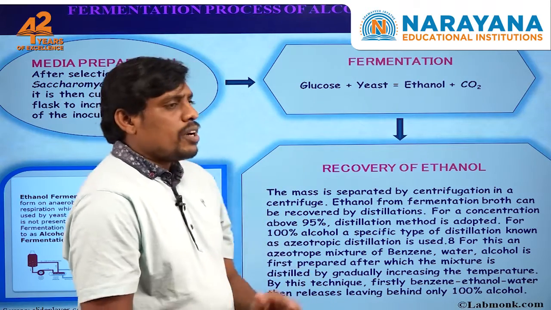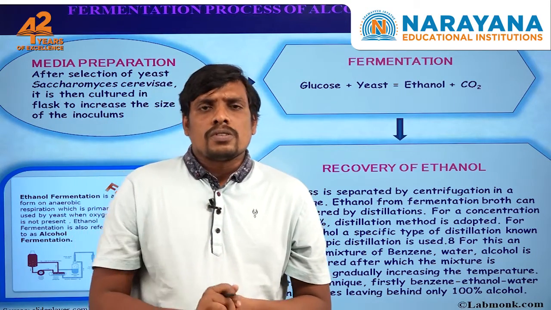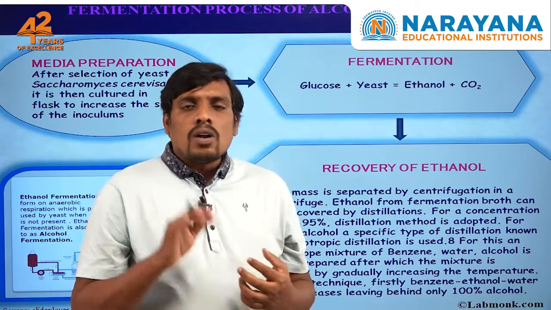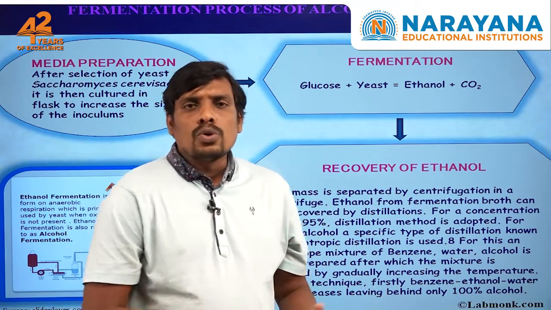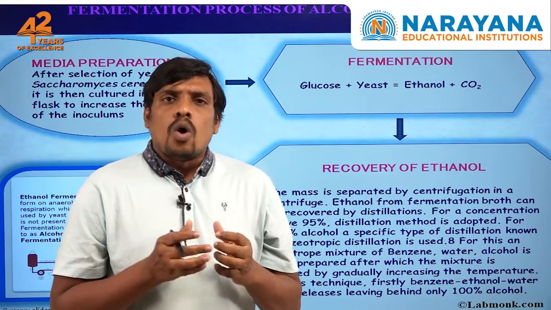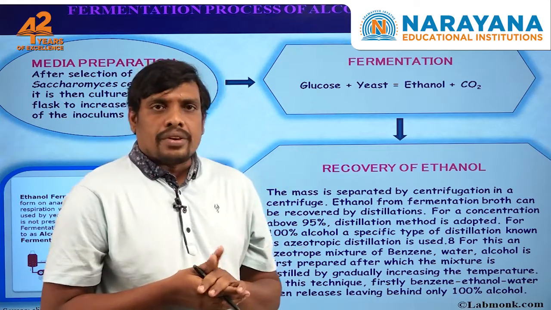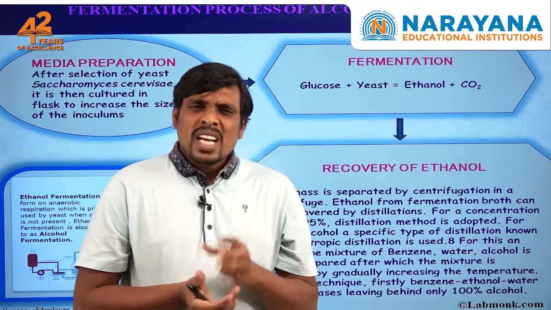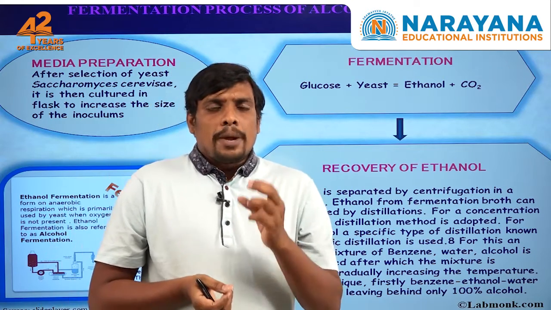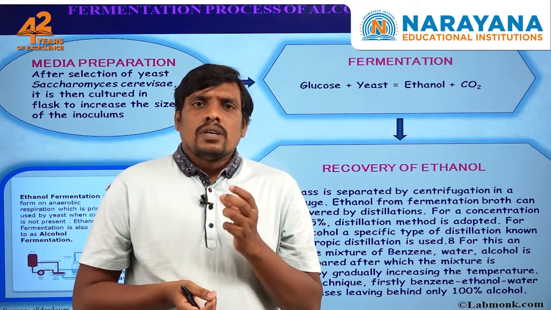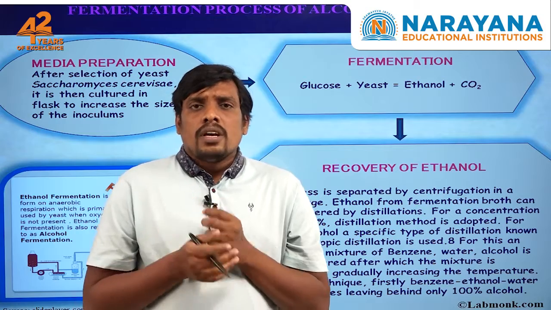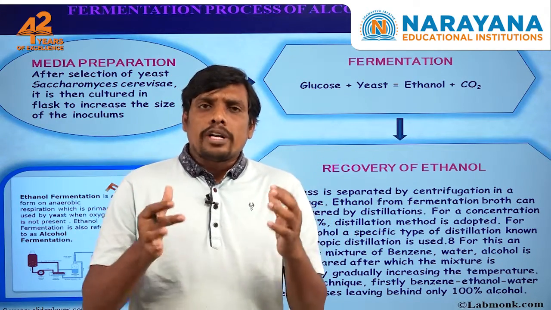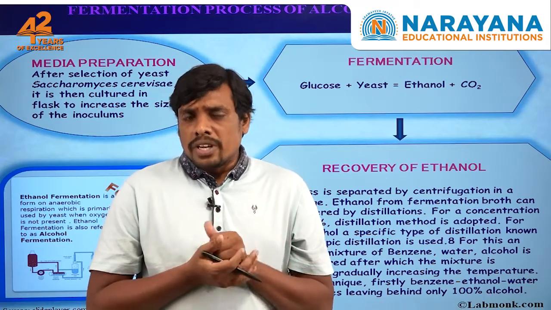So, recovery of the ethanol. After the fermentation process, the final step is to recover the ethanol or byproduct from the glucose solution by a process called recovery of ethanol. Here, the mass is separated by centrifugation. Centrifugation is an important and fascinating process where the ethanol is collected in a bulk amount.